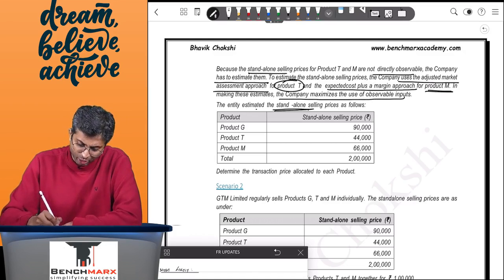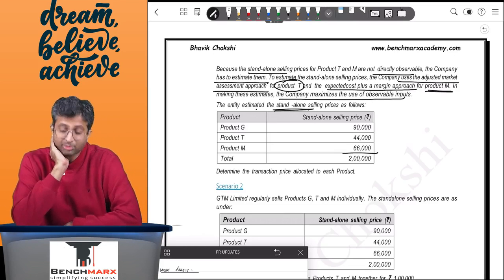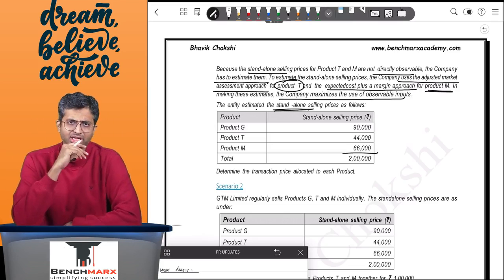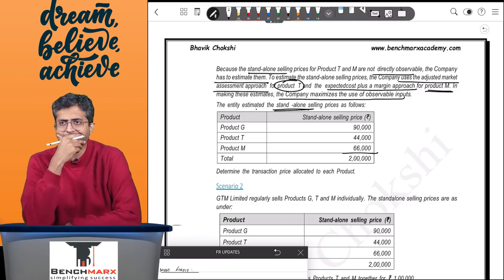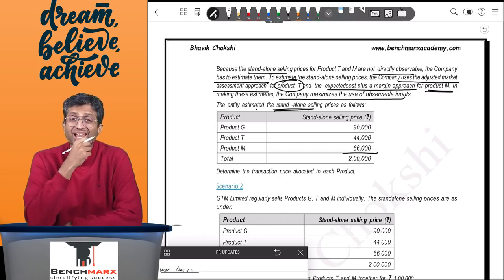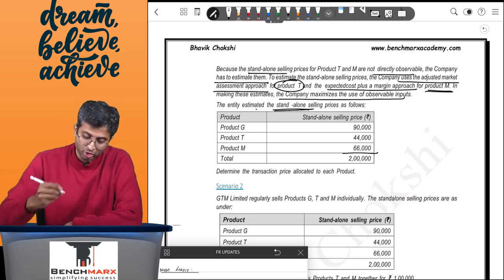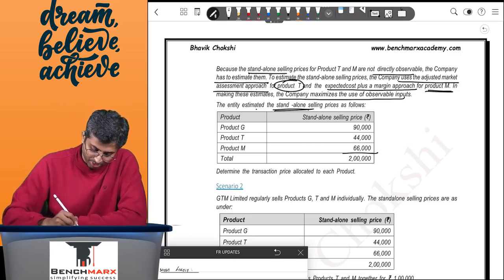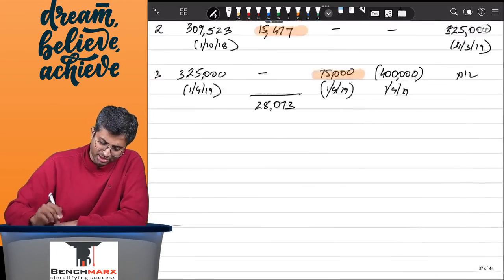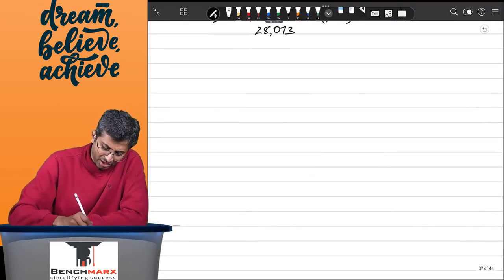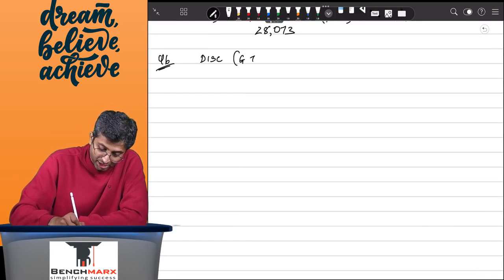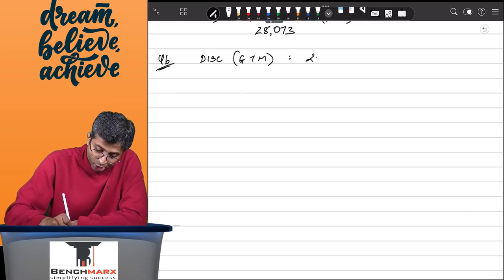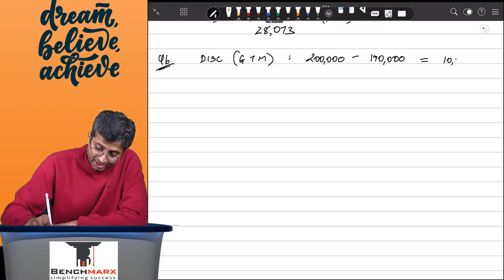The entity estimated the standalone selling prices as follows. So you have been given standalone selling prices and the total of the standalone selling prices is 2 lakhs. However, the transaction price is actually 1 lakh 90, and hence there is a 10,000 discount. So the discount attributable to the bundle of G, T and M is 2 lakhs, which is the total of the standalone selling prices, minus 1 lakh 90, which is the transaction price, that is 10,000.